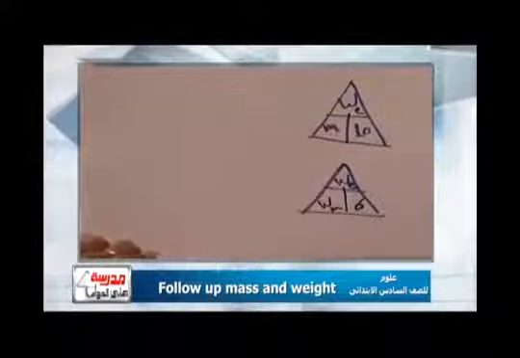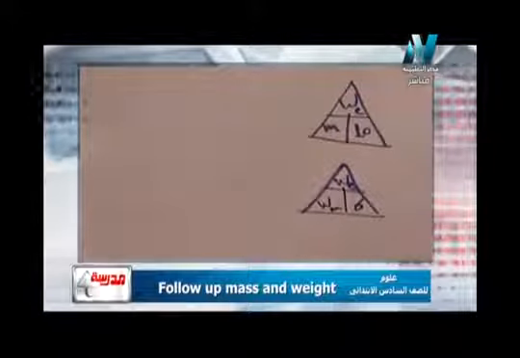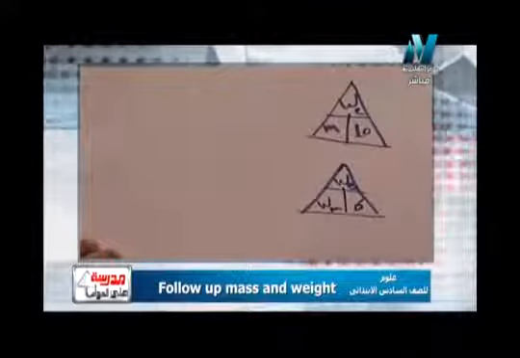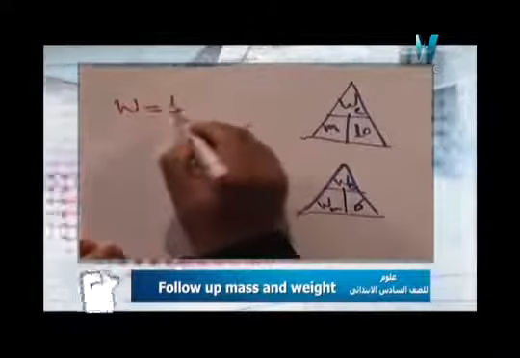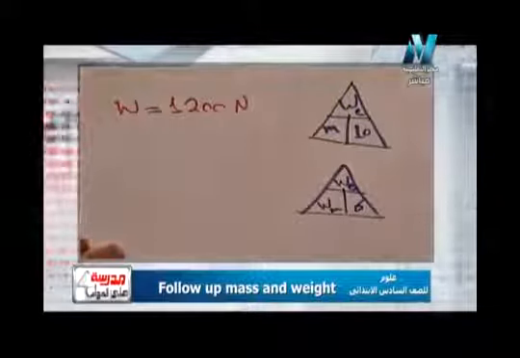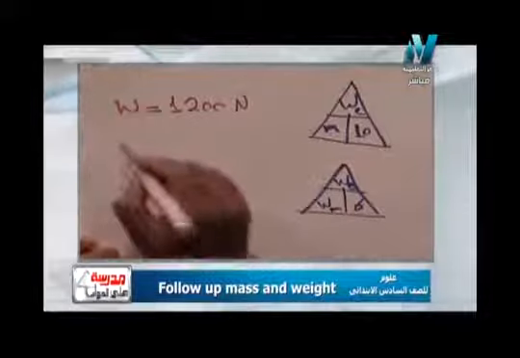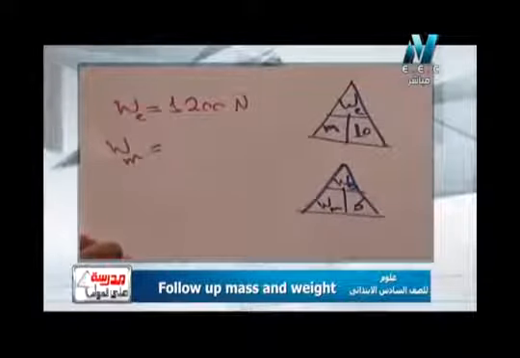Okay. So I have here only one piece of information, which is that the weight on the earth equal 1200 Newton. The weight on the earth equal what? 1200 Newton. Okay, so I want what? I want the weight on the moon. Weight on the moon. Which rule will I use?